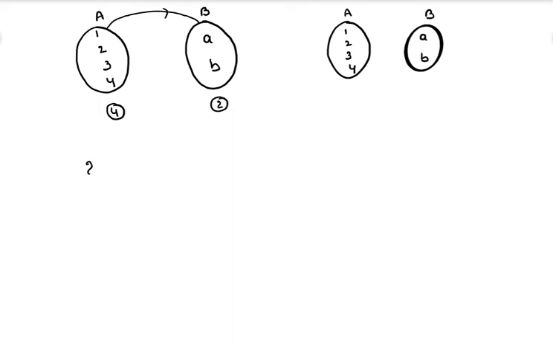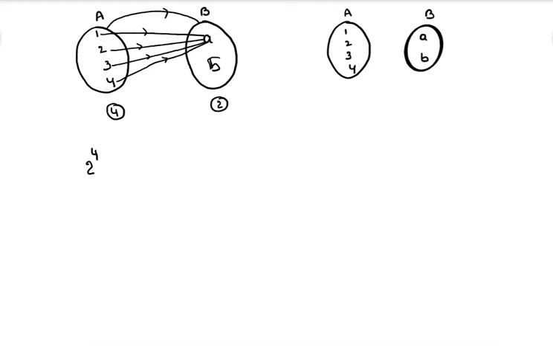First of all, the number of functions is equal to 2 power 4. Among these 2 to the power of 4 functions, this is one function which is not an onto function. Yes, it is a function, but it is not an onto function. Why is it not an onto function?